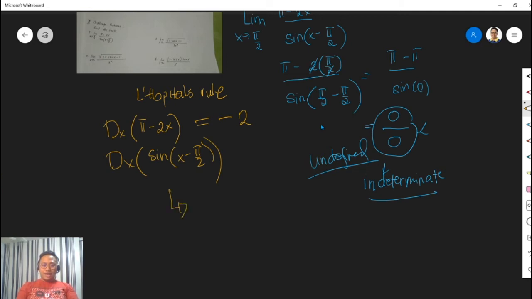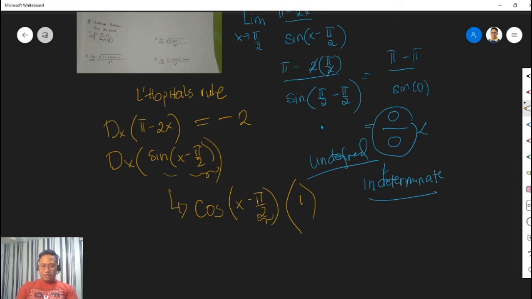The derivative of sine x minus pi over 2 is cosine x minus pi over 2 times the derivative inside the parentheses. That's 1 only, because pi over 2 is a constant and its derivative is 0, and the derivative of x is just 1.